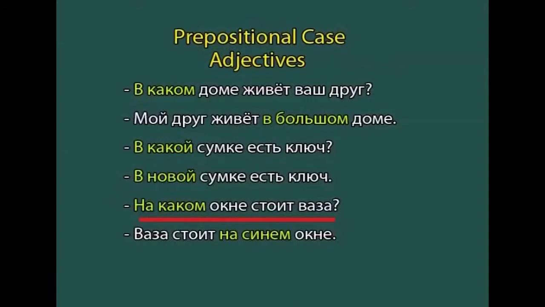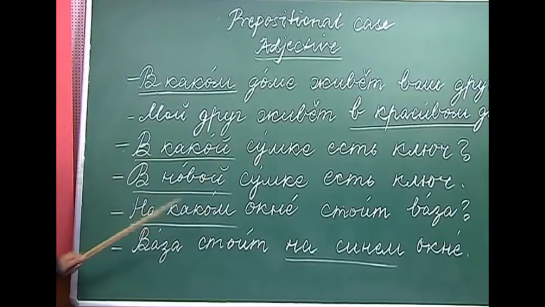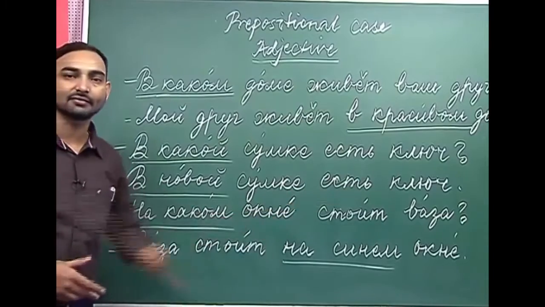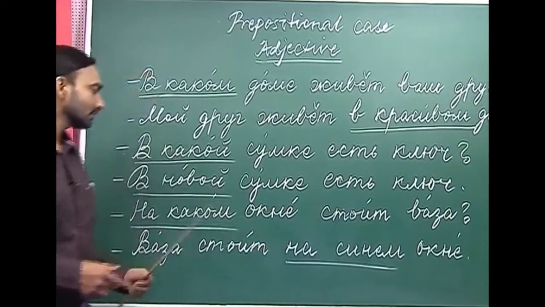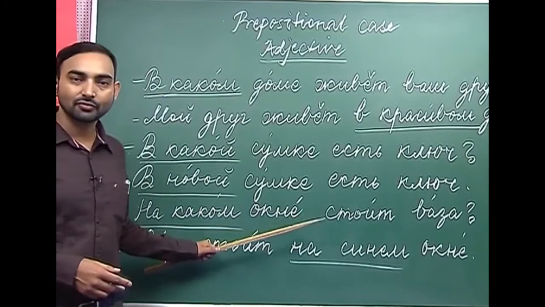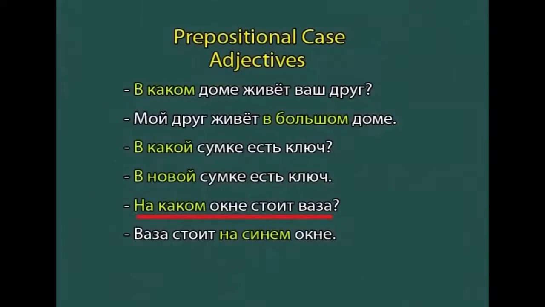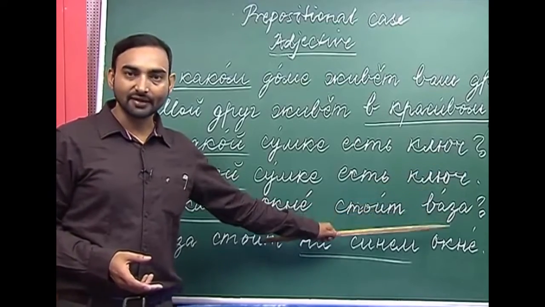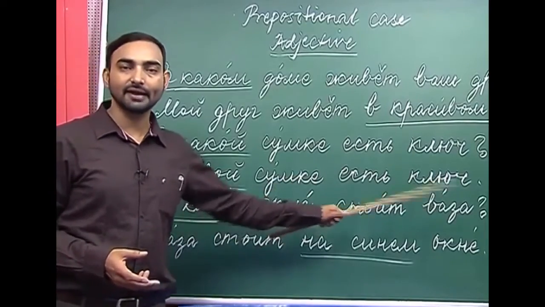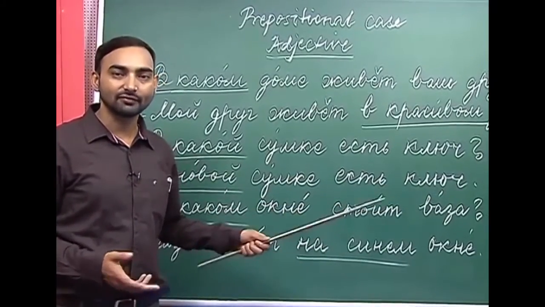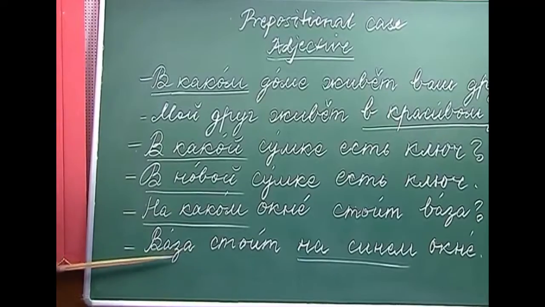The next question is: На каком окне стоит ваза? Ваза you already know. Ваза is flower vase. На каком окне? Окно is window. Стоит, to stand. So where is the flower vase standing? On which window is the flower vase? So how will you answer this question?